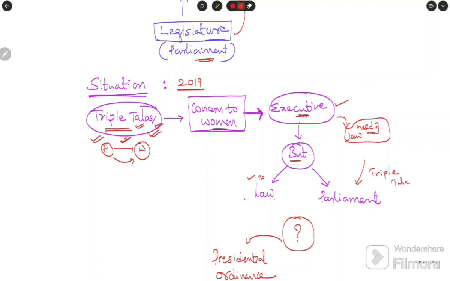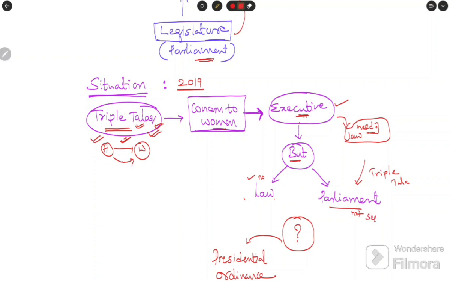But parliament is not in session, which means the members are not assembled. It is in recess. Parliament frames laws only when it convenes, when the members are assembled.